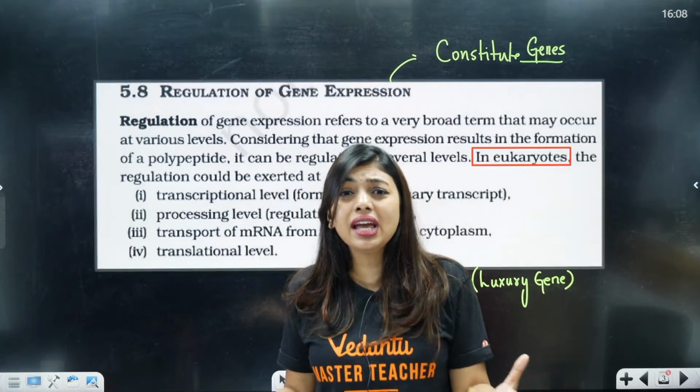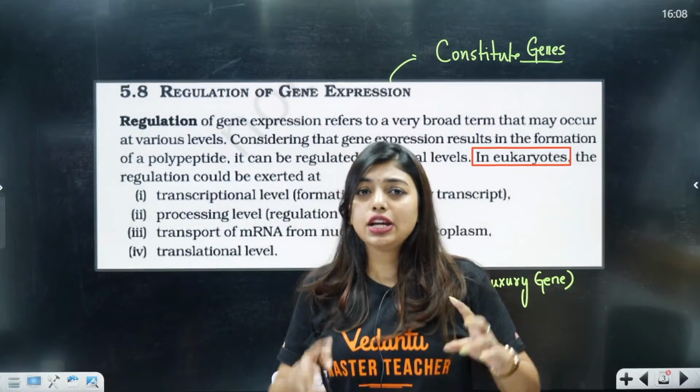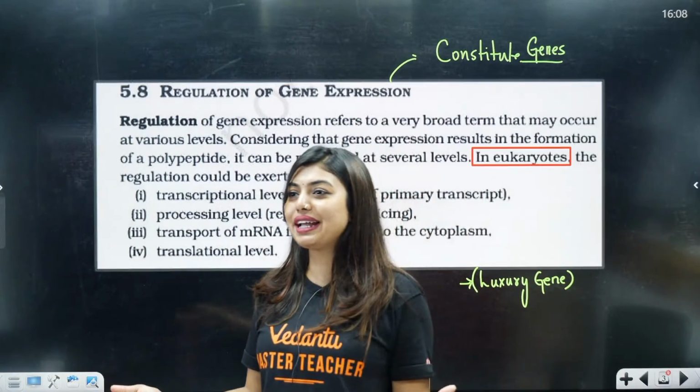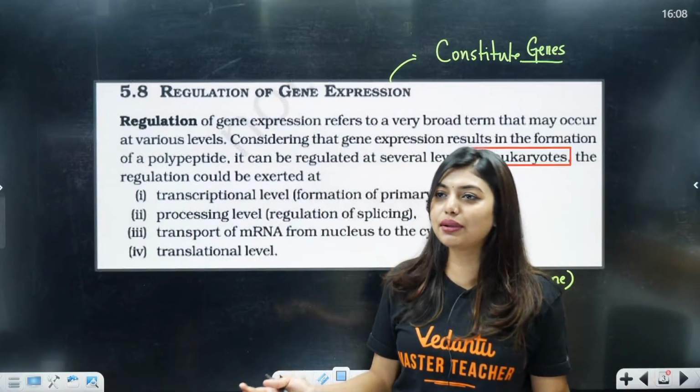in prokaryotes. Why? Because there is no RNA processing. You do not have split genes, you do not have to do splicing, you do not have to do capping and tailing, right?